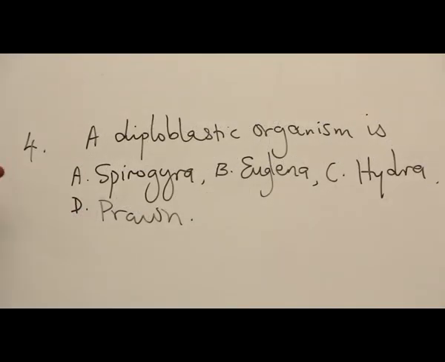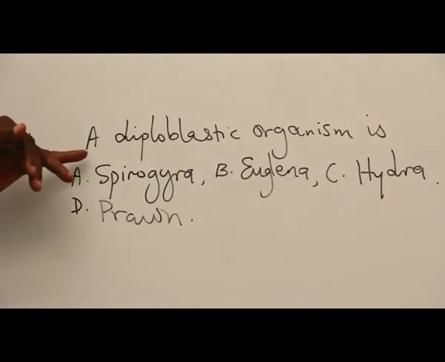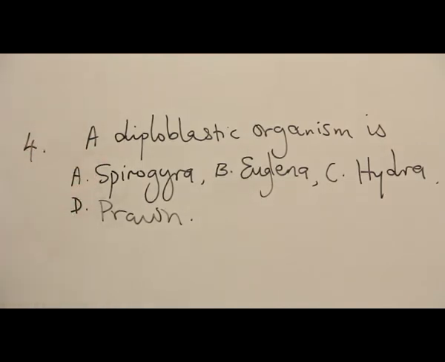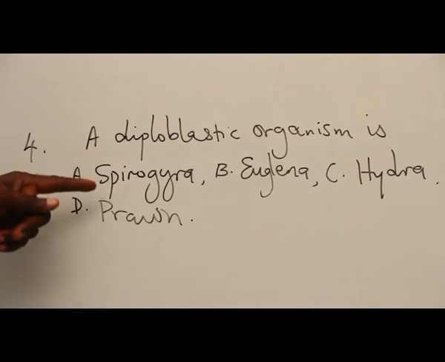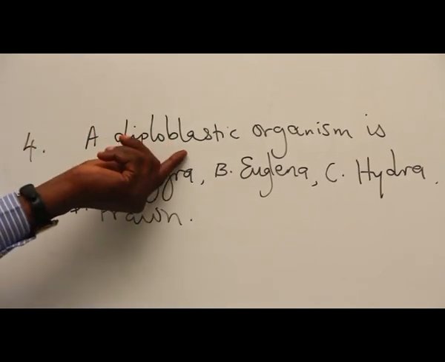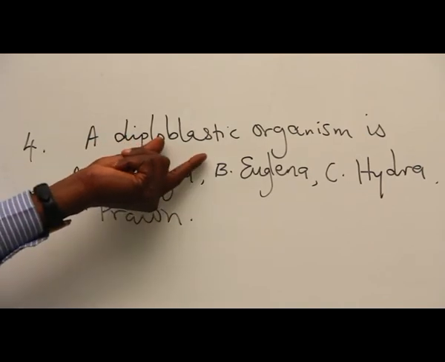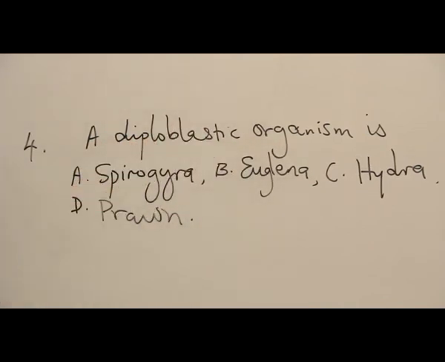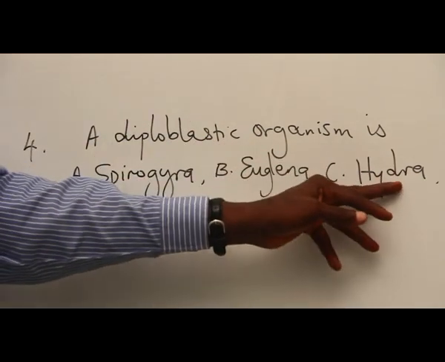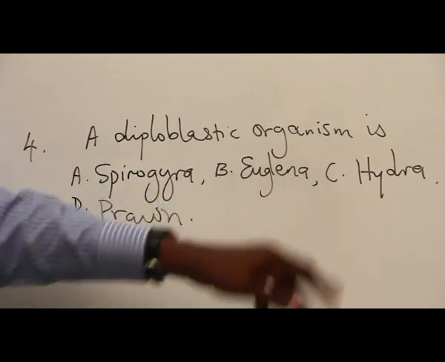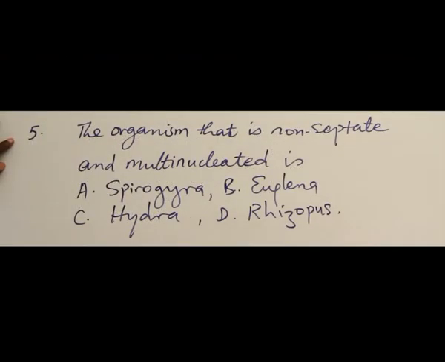Number 4 is asking us to identify the one that has only 2 layers. Di means 2. So diploblastic organism is the one that has 2 layers. Of course, if you can answer number 3, you answer number 4. It's only Hydra that has 2 layers. So answer is C. Number 5.